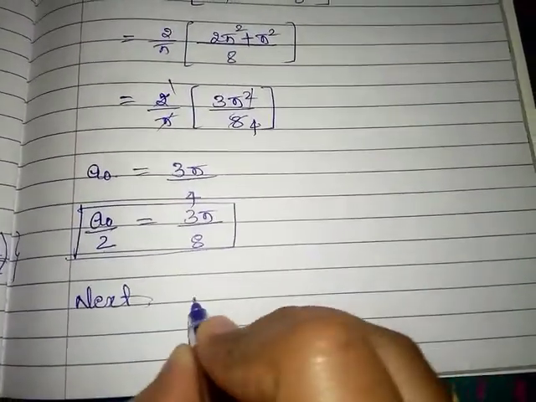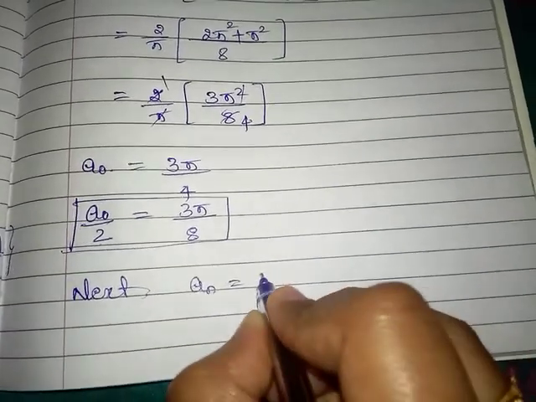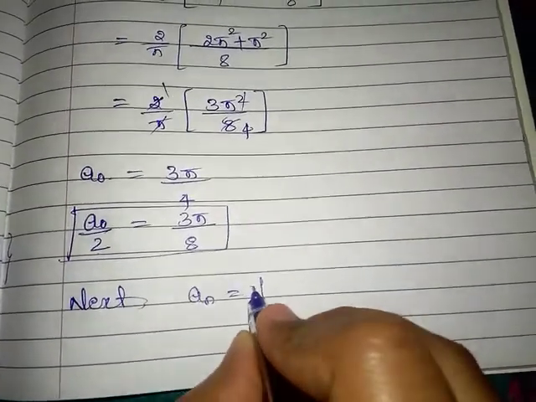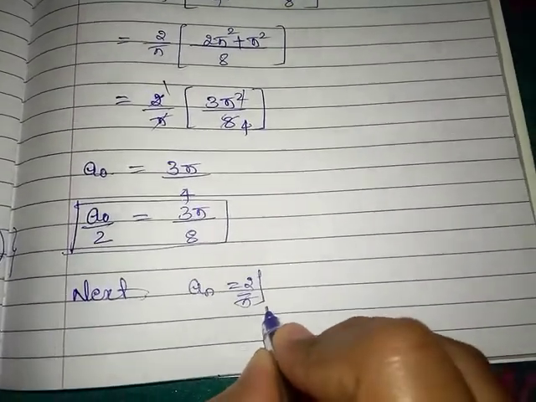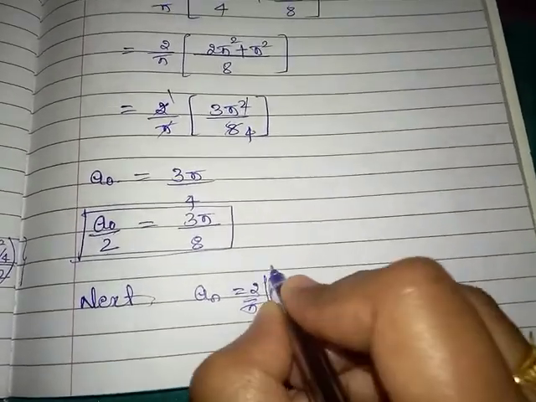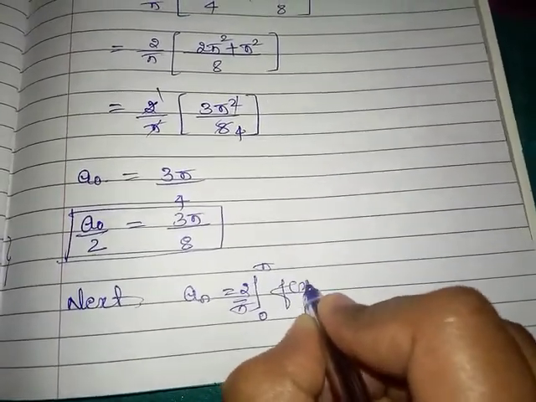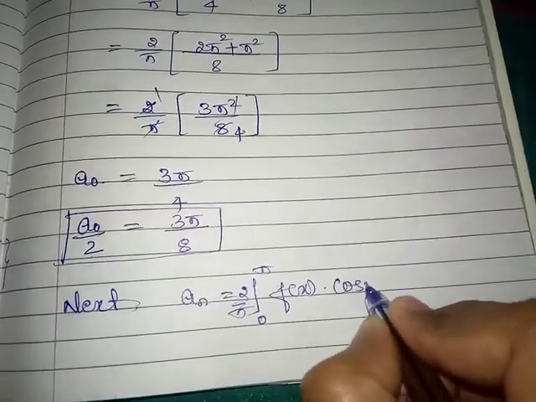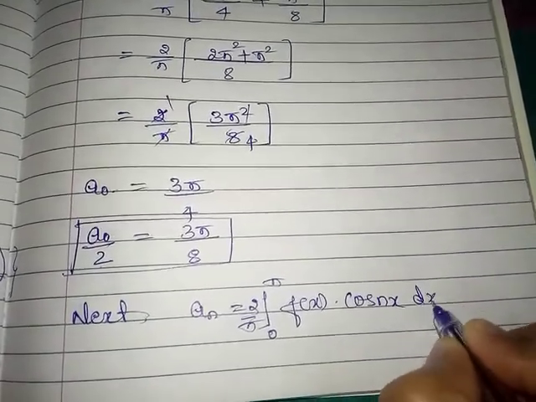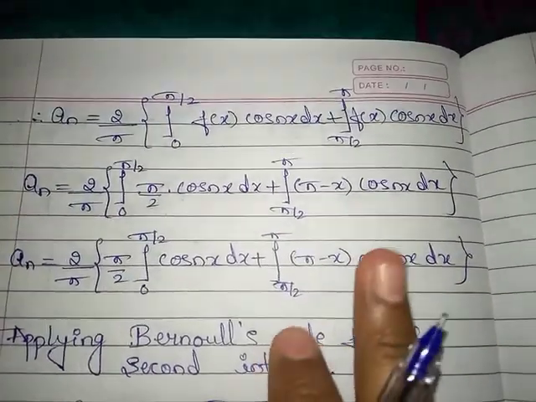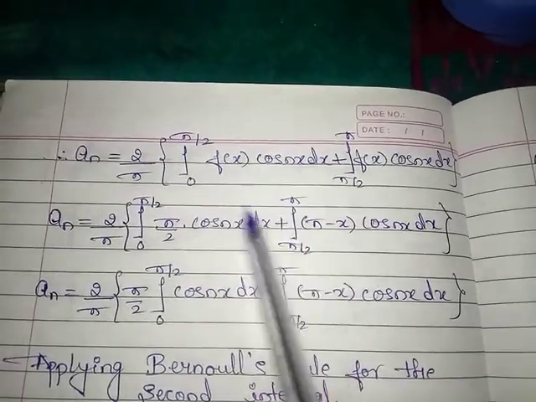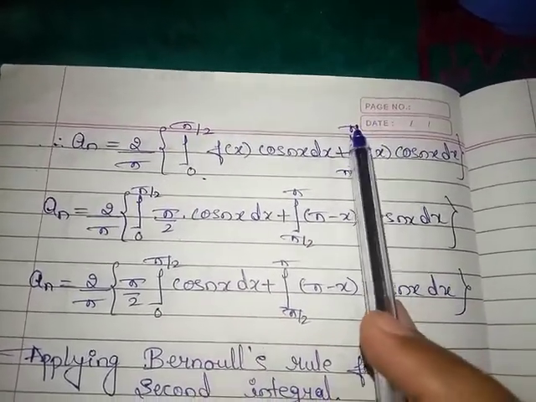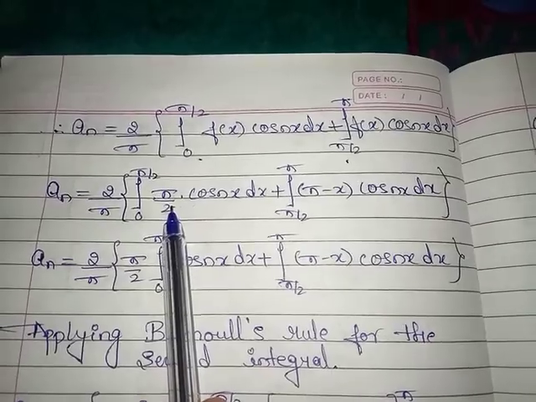To find an, an is equal to 2 by pi integration from 0 to pi of f of x into cos nx dx. Here also we have to split the limits as 0 to pi by 2 and pi by 2 to pi, and substitute f of x.